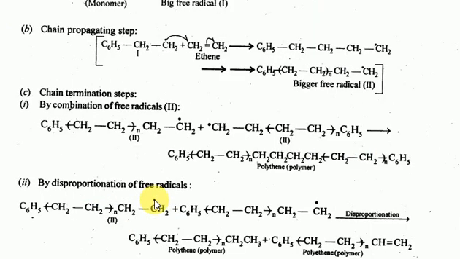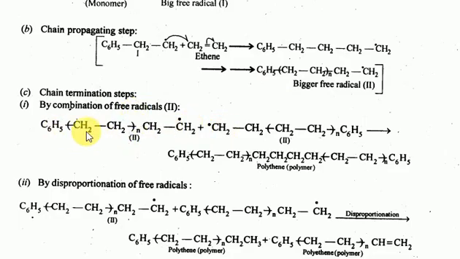What does termination mean? You know very well that in each and every process there is an end point. In general, termination may happen by two methods. The same molecule combines with some other molecule and forms a termination, the ending of the process. One is chain termination by combination of two free radicals, where both free radicals combine.